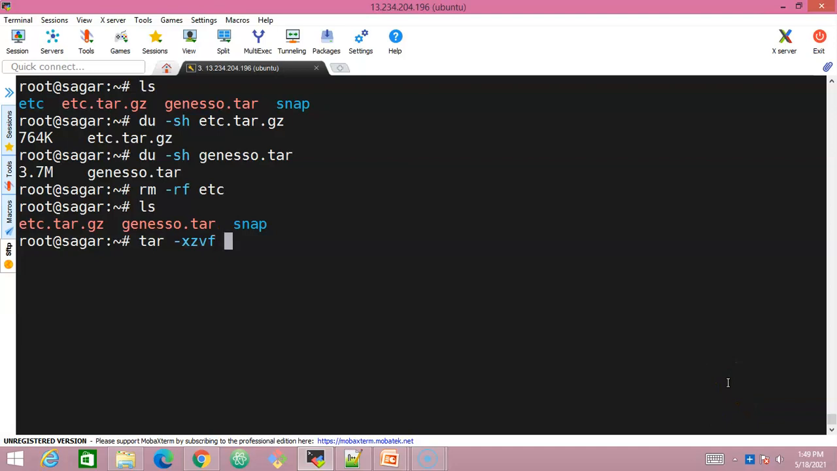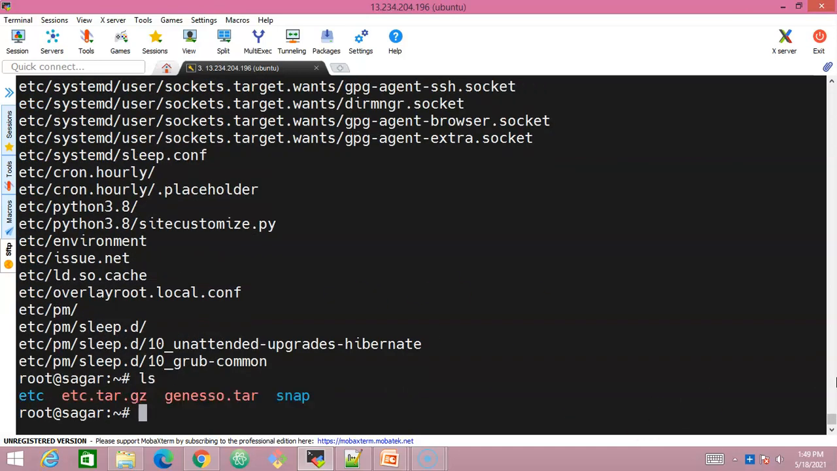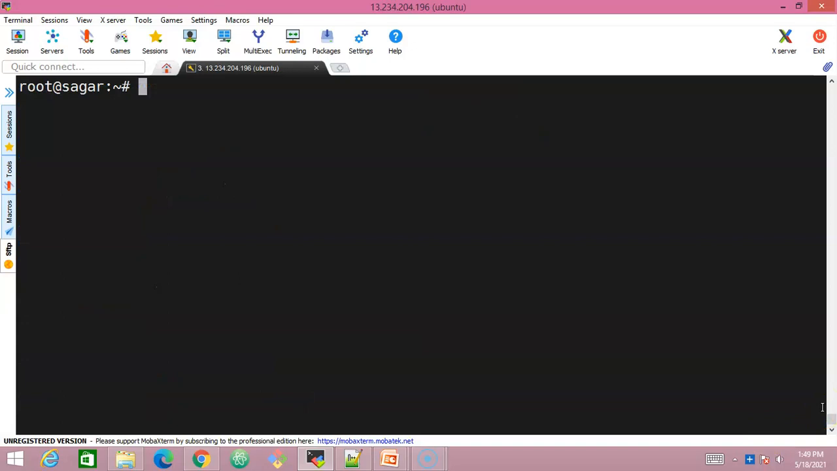vf are going to be constant, the same thing that we looked into in the previous example, and then the file name etc.tar.gz. Let's press enter and look at ls. Now whatever directory is available inside this gets extracted, and all the files will be available inside this directory. So the tar command is used to archive all the files, and you can use it to compress them and ensure that the size of the file gets reduced.